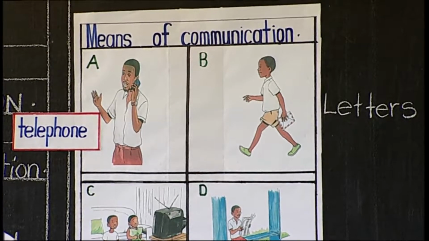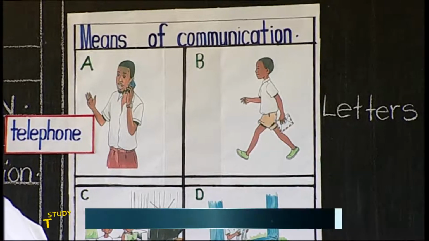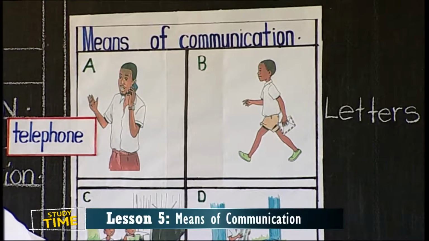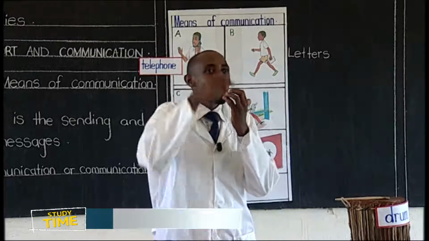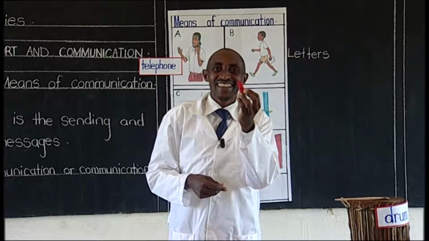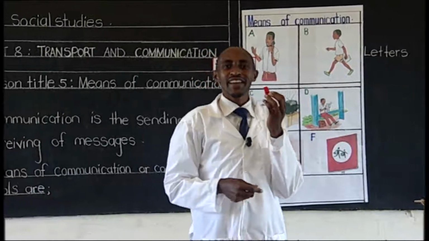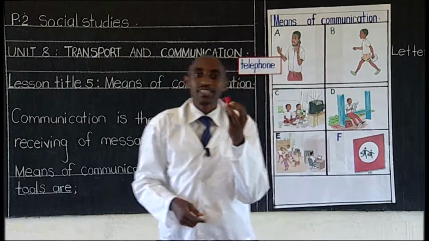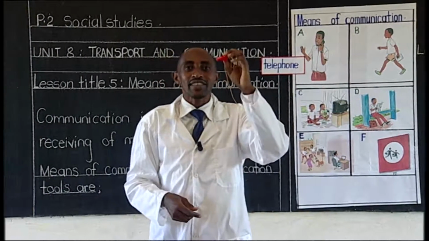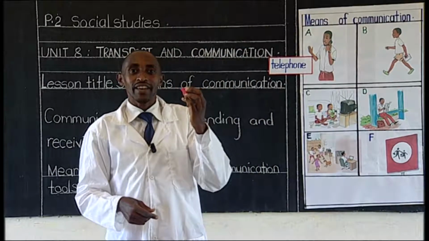We have another means of communication. This one, a whistle. We say a whistle. When do we use this? A whistle is used in very many places. People are running. Someone says, okay, are you ready? Get ready. Get on your marks.